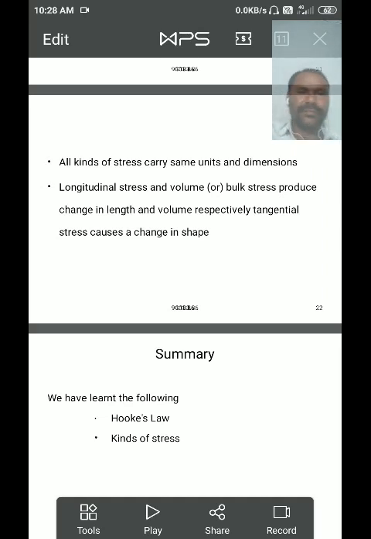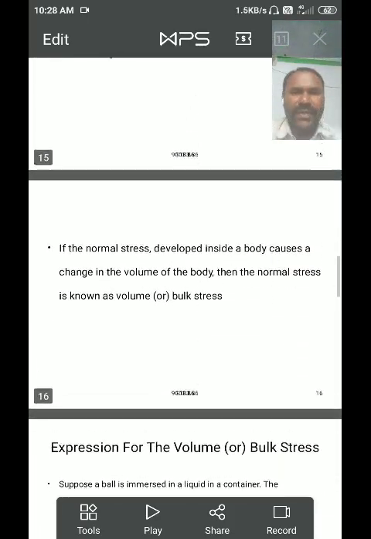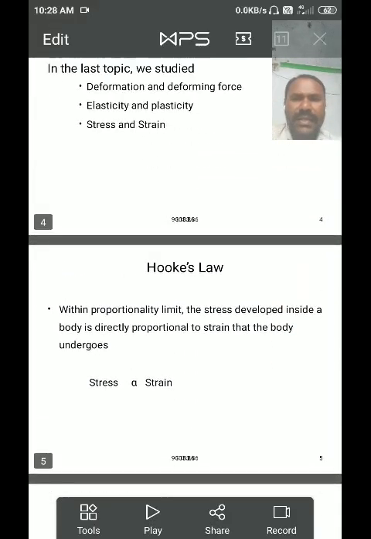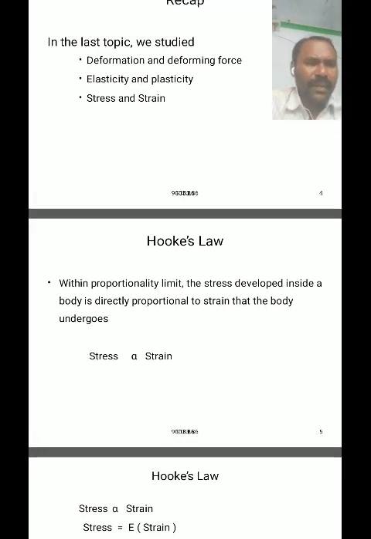The maximum stress up to which the body exhibits the property of elasticity is called the elastic limit. What is the elastic limit? In the definition of Hooke's law, we say that it holds within the elastic limit, within the proportionality limit. So the meaning of elastic limit is the maximum stress up to which the body exhibits strain.